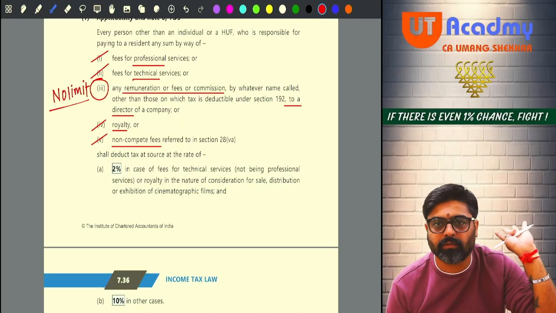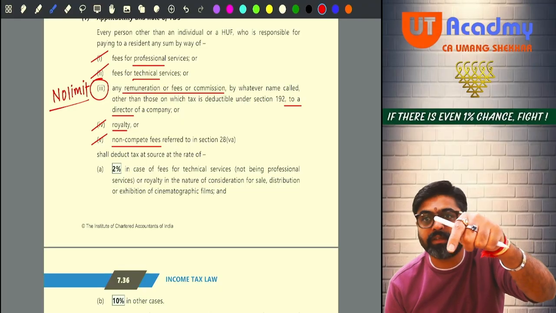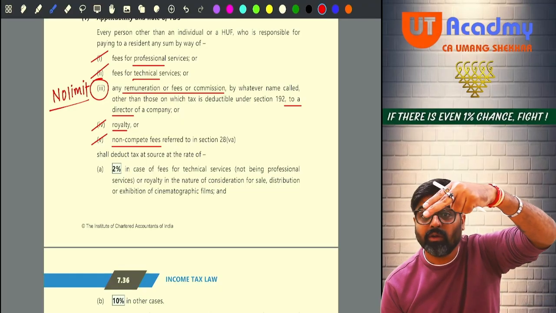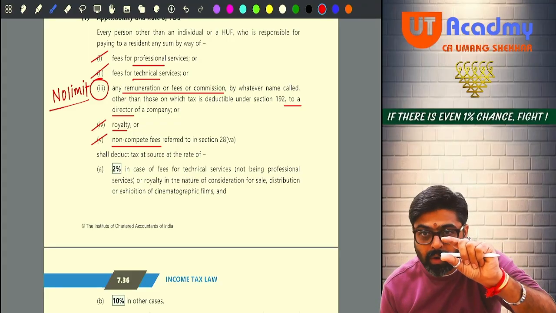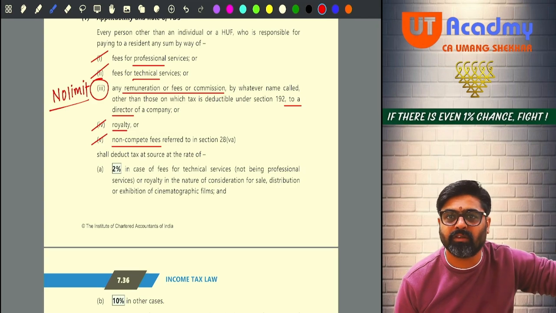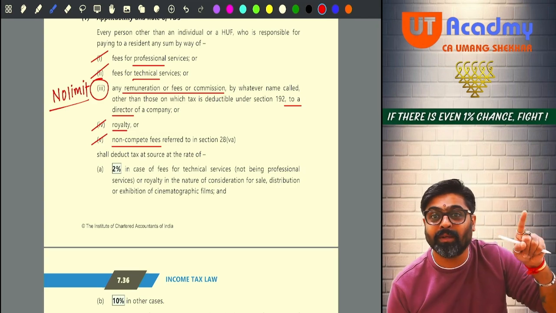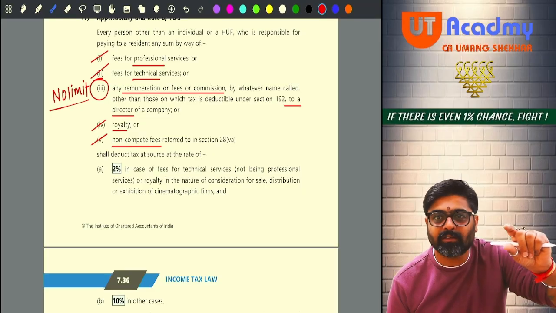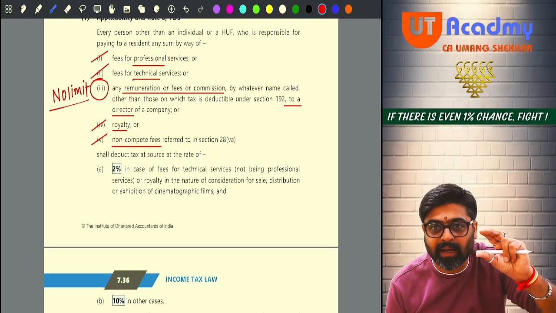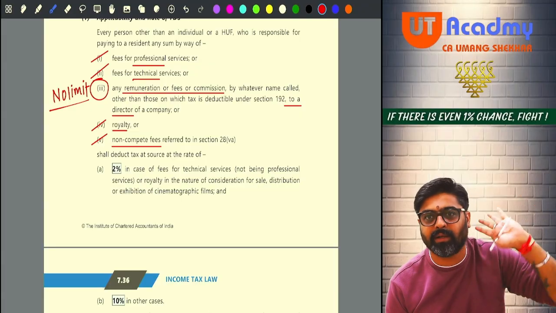No, no TDS. Even if the person is same and these payments are made, you are not supposed to club all the payments. Yes or no? But club all the professional fees received during the year. Total should be 30 or more than 30. Club all the fees for technical services. Yes or no? Aggregate fees for technical services more than 30.